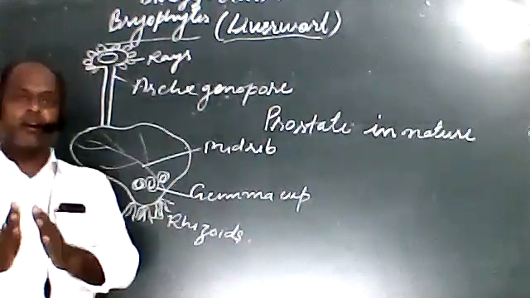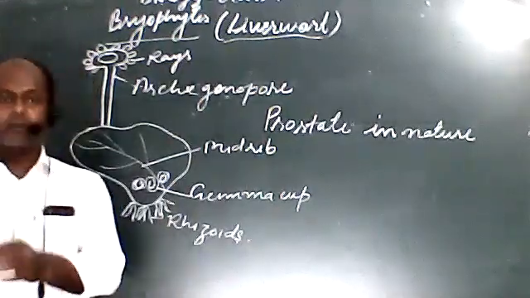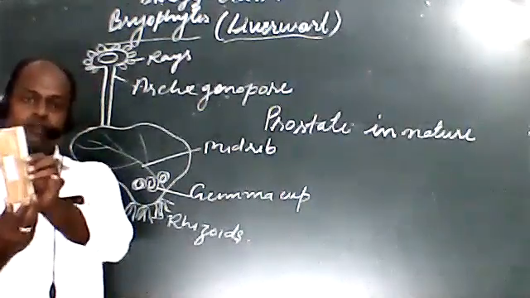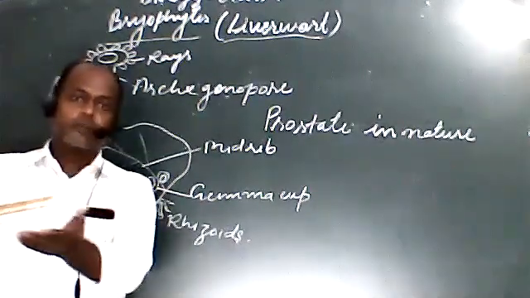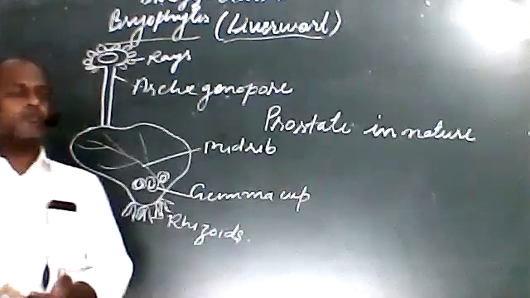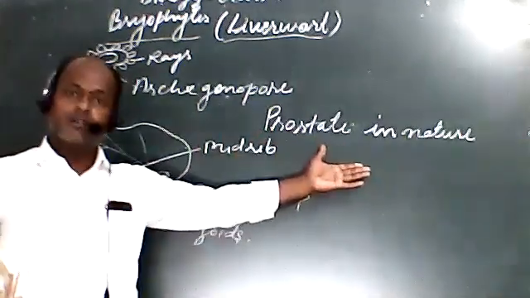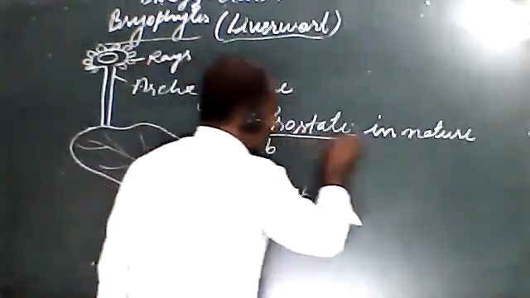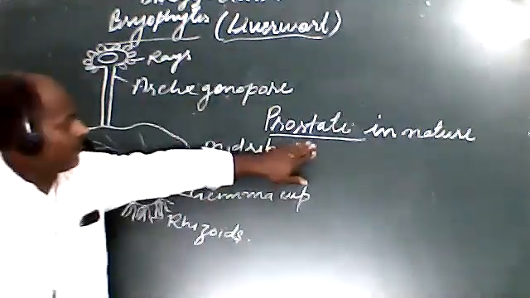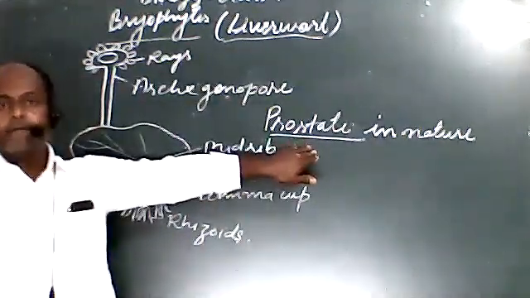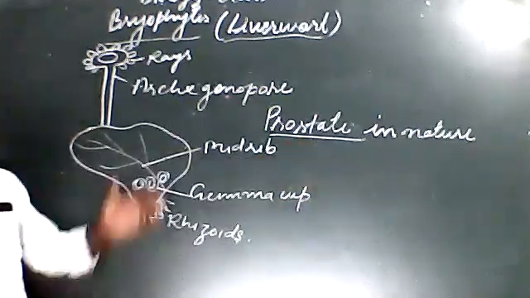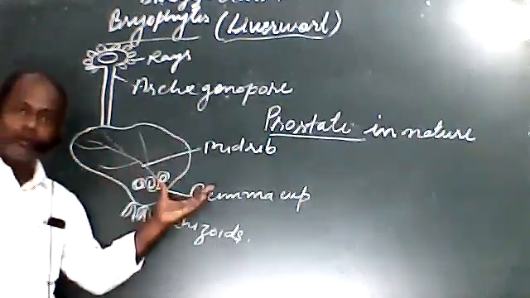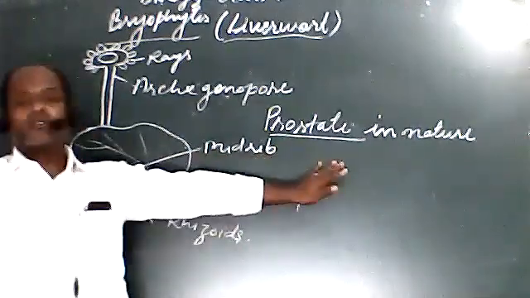Prostrate nature means it is not in the form of an erect position. If a plant body is erect, we call it erect. But if it is not in erect form and is spreading as a creeper on the soil, in that situation we can say it is prostrate in nature. I think you understood why we call the liverwort prostrate in nature. The reason is that this thallus is dorsiventral in nature, due to which it is spread on the surface of soil.